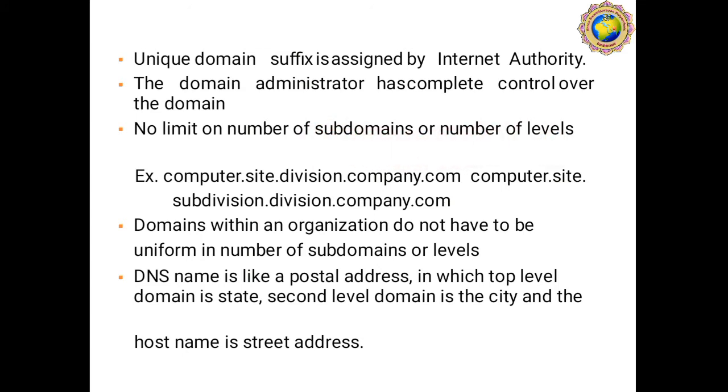And domains within an organization do not have to be uniform in number of subdomains or levels. A DNS name is like a postal address in which the top level domain is the state, the second level domain is a city, and the host name is the street address. So here is an example that is easy to understand. So DNS name is like a postal address in which top level domain is a state and second level domain is our city name and the host name is like our street address. So this concept is easy to understand.